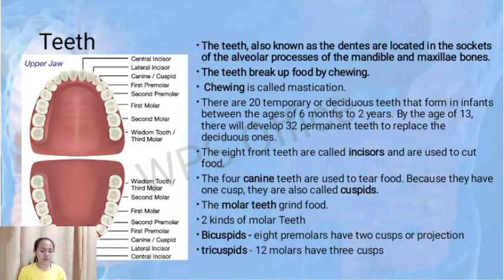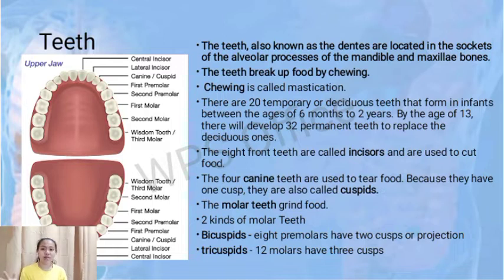deciduous ones. The 8 front teeth are called the incisors and are used to cut the food. The 4 canine teeth are used to tear food because they have one cusp. They are also called cuspids. The molar teeth grind the food, and there are 2 kinds of molar teeth.